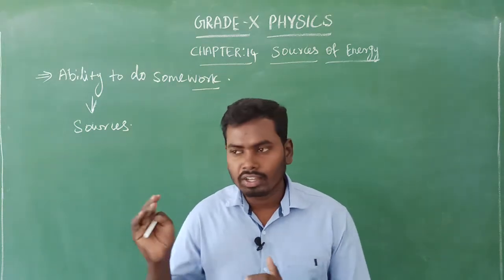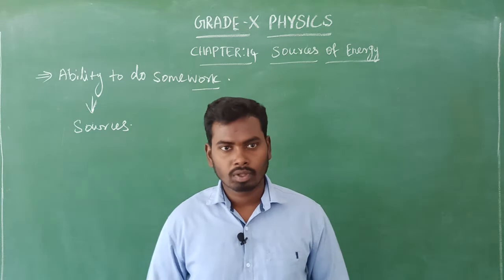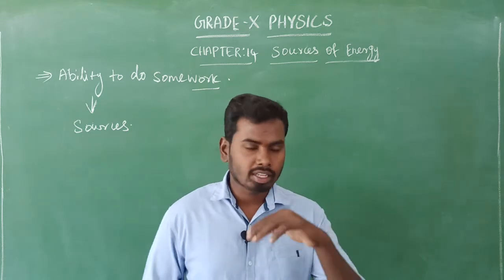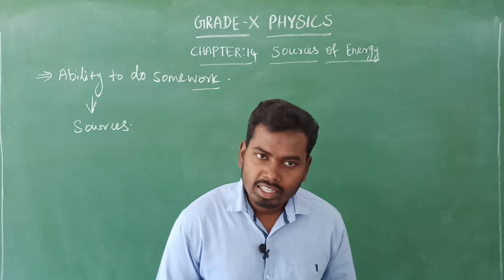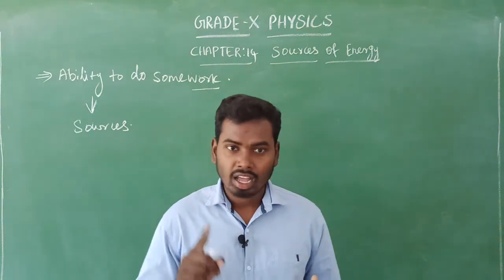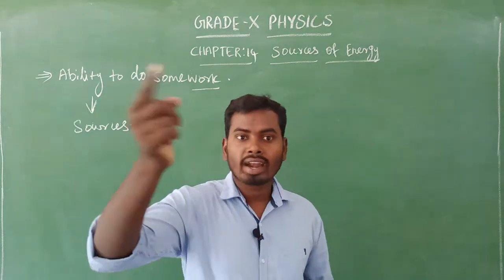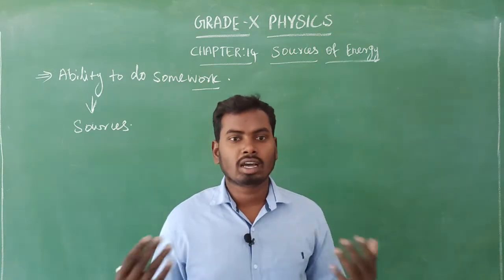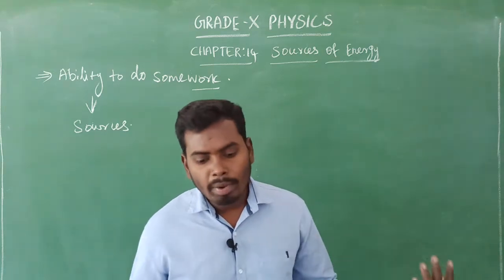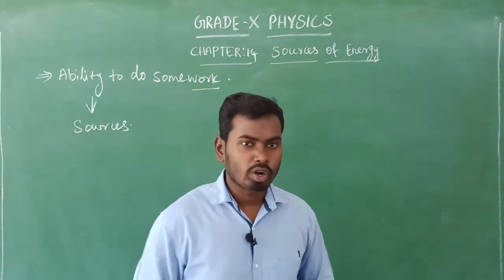In our surroundings, different kinds of sources are there. Which energy sources are there? For example, wave energy is there, thermal energy is there, geothermal energy is there, solar energy is there, then biomass energy is there, and so many energies are there. We have so many energies in our surroundings.